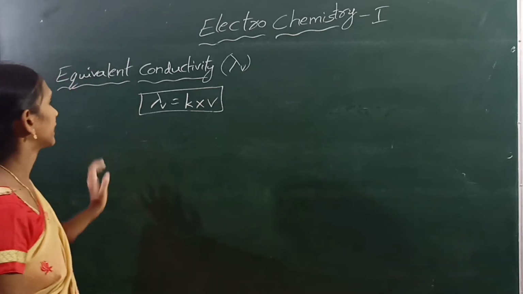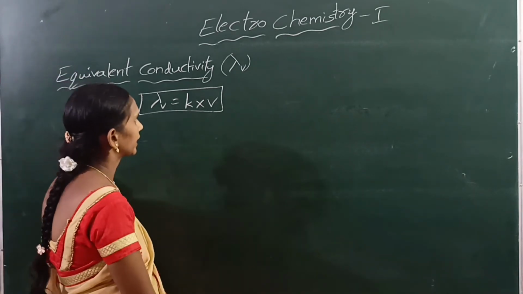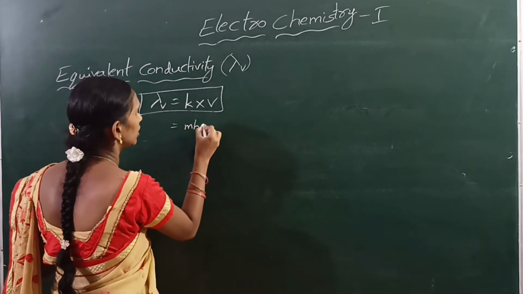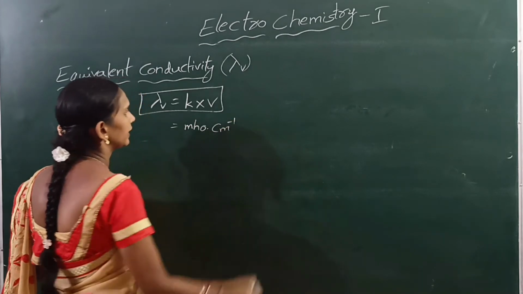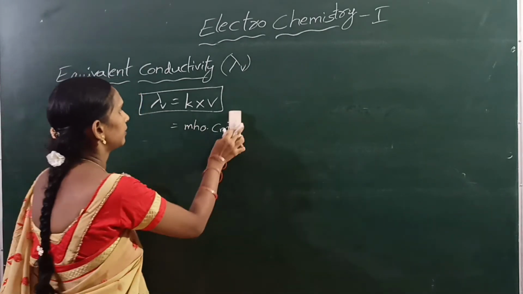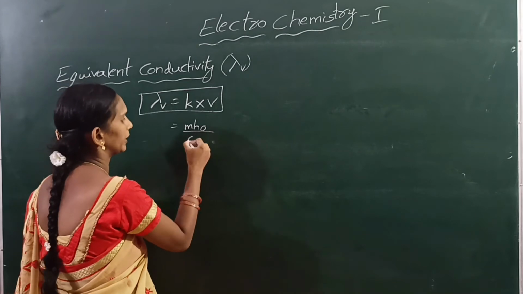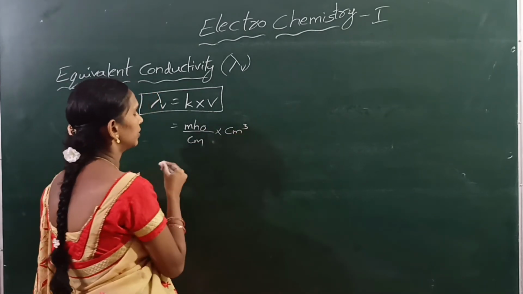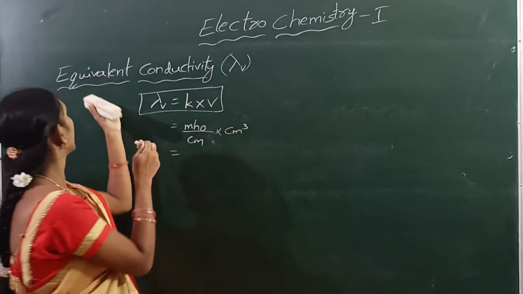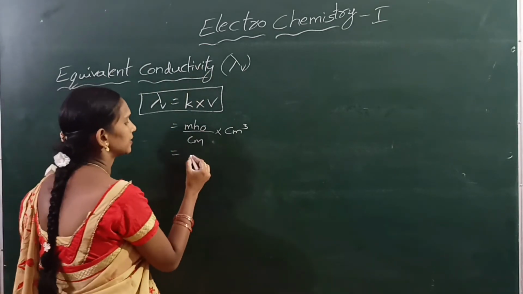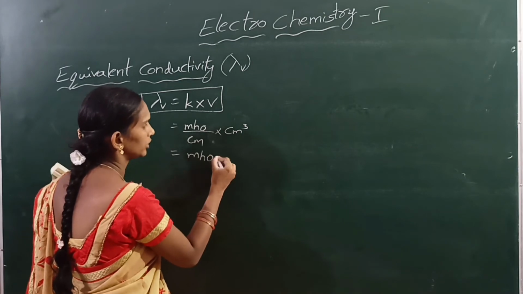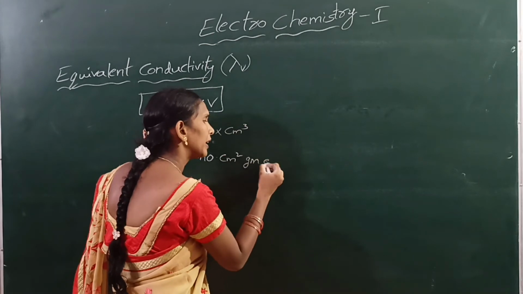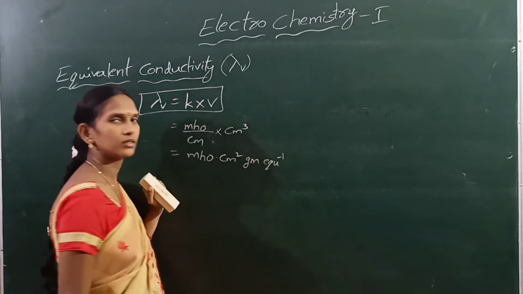Next, the unit of specific conductivity is mho per centimeter. The unit of volume is centimeter cube. That means the unit of the equivalent conductivity is mho into centimeter square per gram equivalent, that is, gram equivalent inverse.